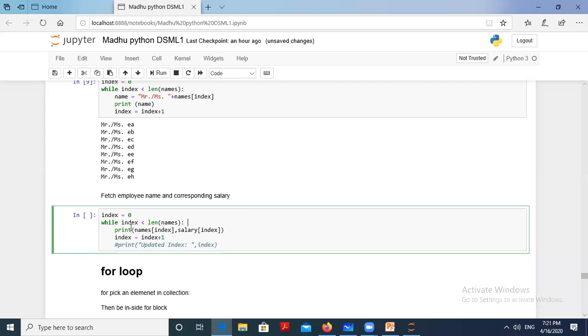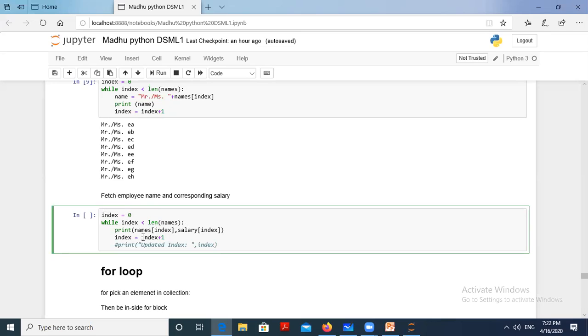I can use the same while loop here. Index is equal to 0, because we start with the first name or first salary of the list. While 0 less than length of names, which is 8, then print names of index 0, salary of index 0. That is, the first name of the names list and the first salary of the salary list will be displayed. Next, index is equal to index plus 1, so index is now 1. Then check the condition: 1 is less than 8, satisfied.